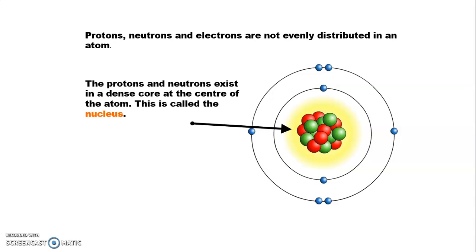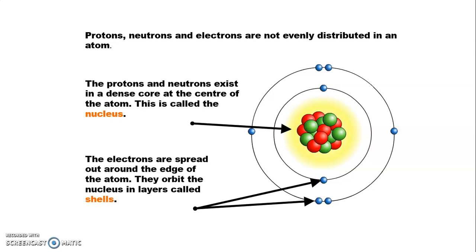Means the number of protons and neutrons we can find from the nucleus. And the electrons, here we can see the circular orbits around the nucleus, that are called shells. The electrons are spread out around the edges of the atom. They orbit the nucleus in layers called shells. Here we have dots, means those are the electrons that are revolving in the shells.